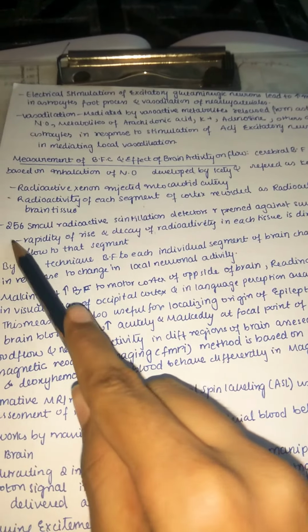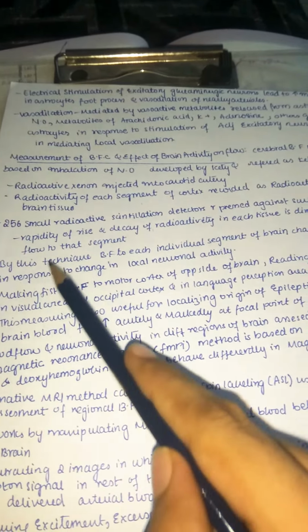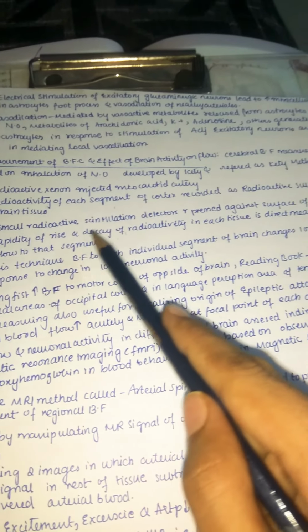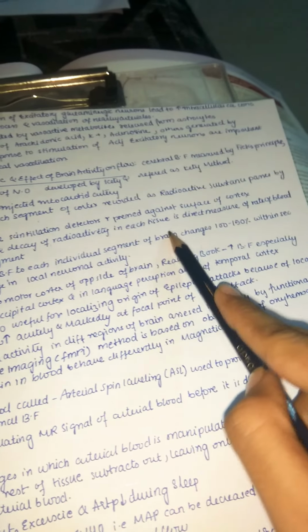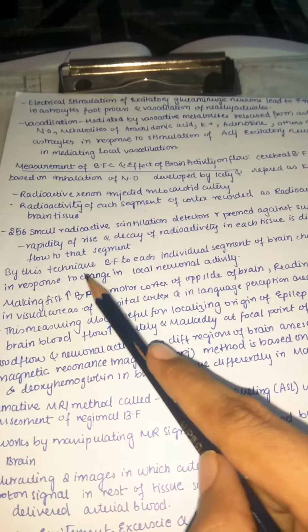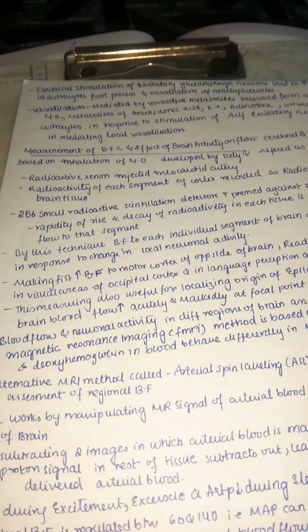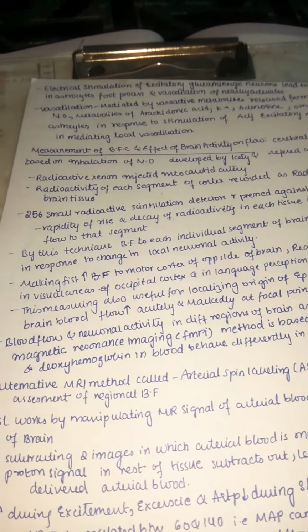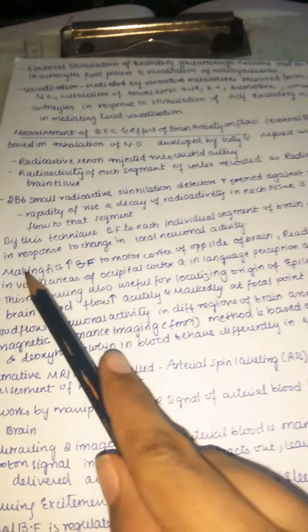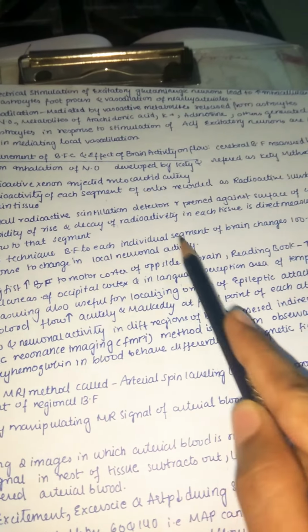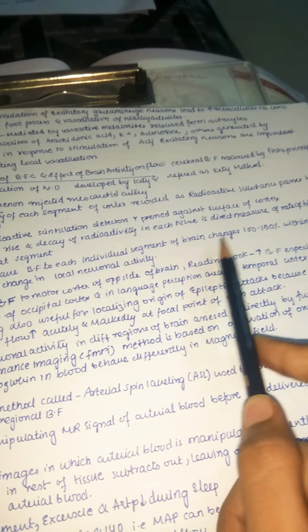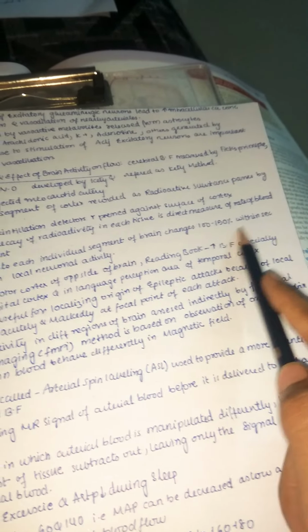Especially remember 256 radioactive scintillators. The rapidity of rise and decay of radioactivity in each tissue is a direct measure of the rate of blood flow to that segment. So in each segment we will see how much it is increasing and how much it is decreasing, and we will measure it. By this technique, the blood flow to each individual segment of the brain changes by about 100 to 150% within a second.